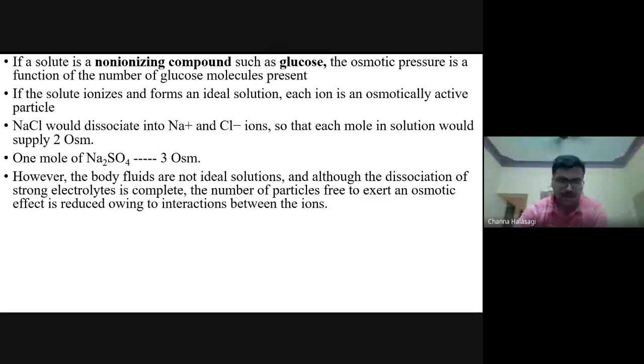Okay, next, another concept. In our body, they will not behave ideally. You will never get an ideal gas, isn't it? You have learned that, isn't it? PV is equal to nRT. Does any gas follow that principle? PV is equal to nRT?